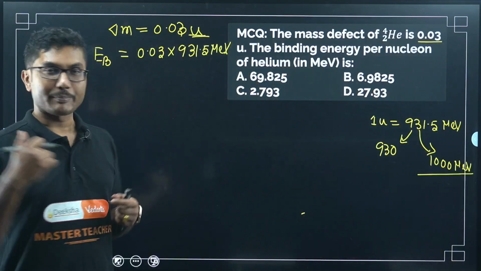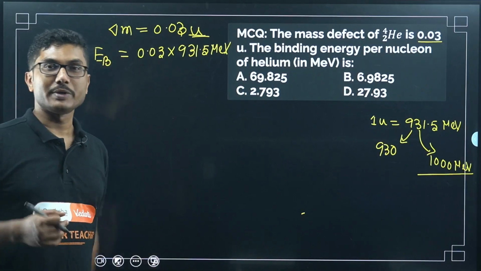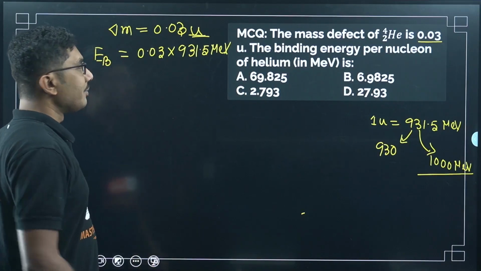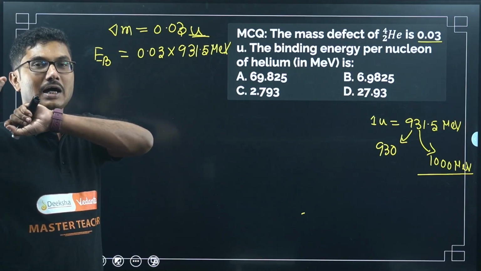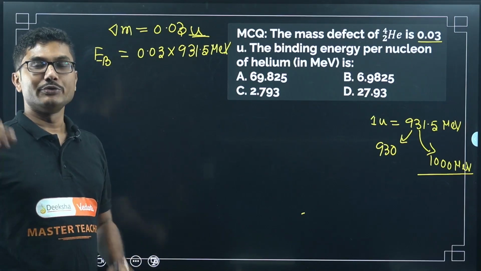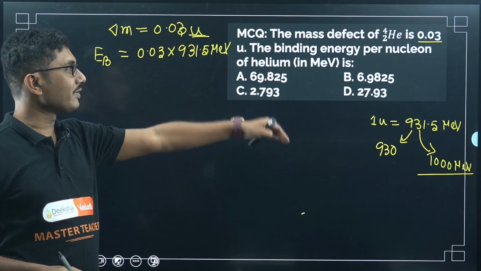We will see that. In this problem, we will approximate it to be 1000 MeV and solve it, because we are trying to find as close a value as possible. We do not need the exact value because the options are given so far apart.